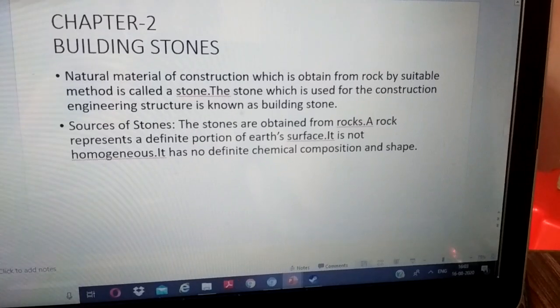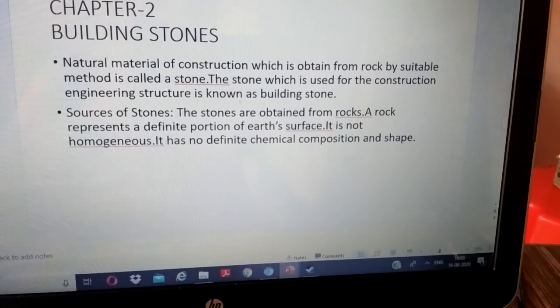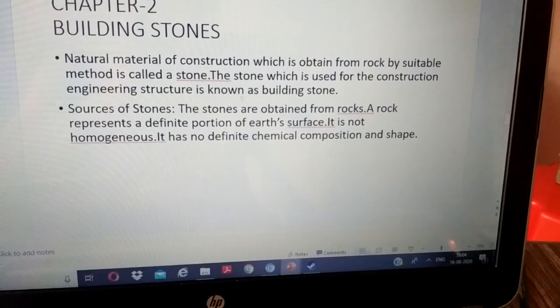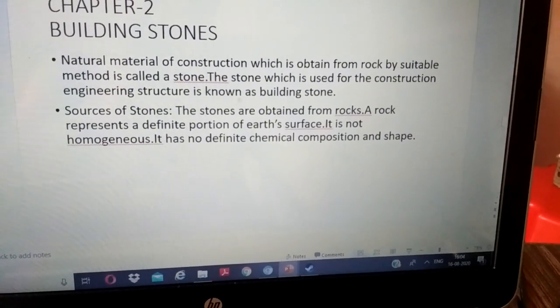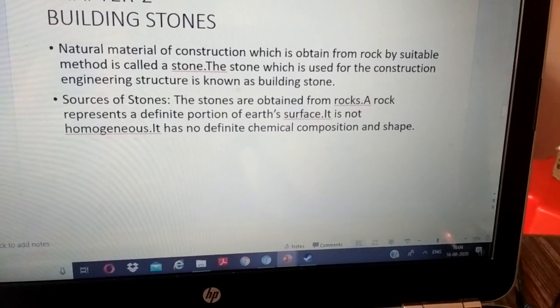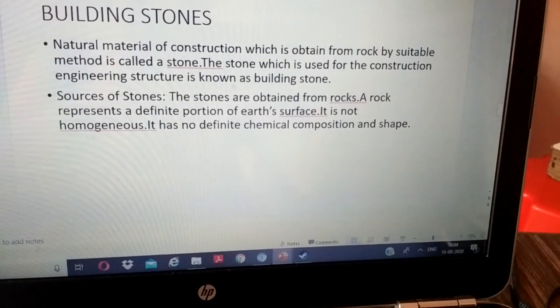Chapter 2, building stone. Natural material of construction which is obtained from rock by suitable method is called a stone. The stone which is used for the construction of engineering structure is known as building stone.